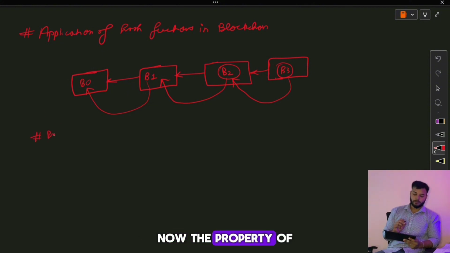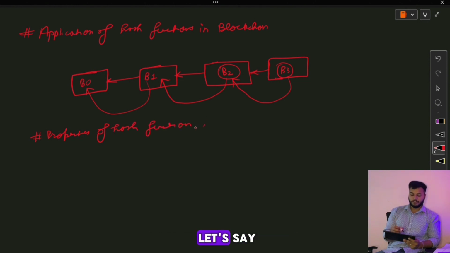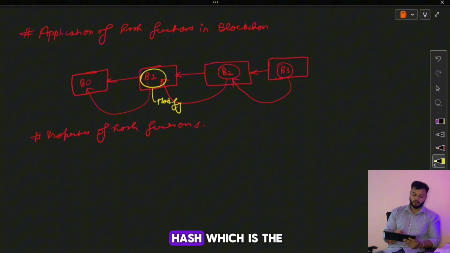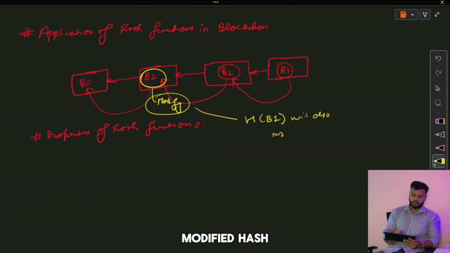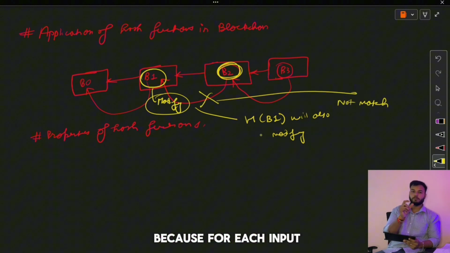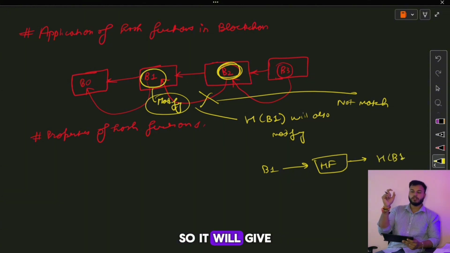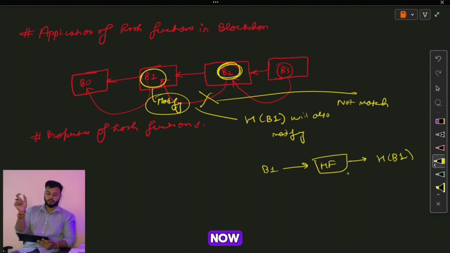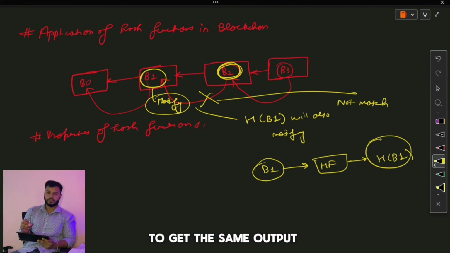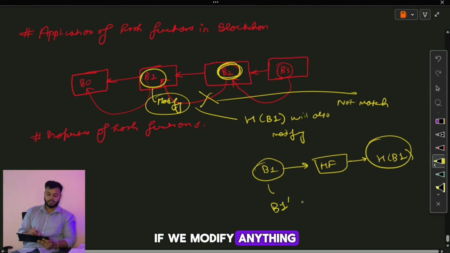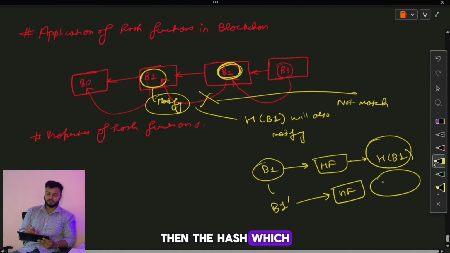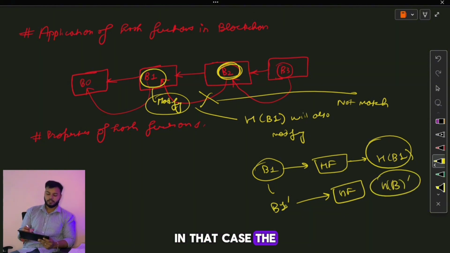Now the property of hash functions is that, let's say we modify anything in block B1, then the hash will also change. In that case, the modified hash and the hash which is present in block B2 will not match, because for each input there is a specific output. If we provide the details of block B1 to the hash function, it will give a particular output which is completely random. We need to provide the same input to get the same output. Now if we modify anything in B1, then the hash which is present in B2 will not match. In that case, the blockchain will break.